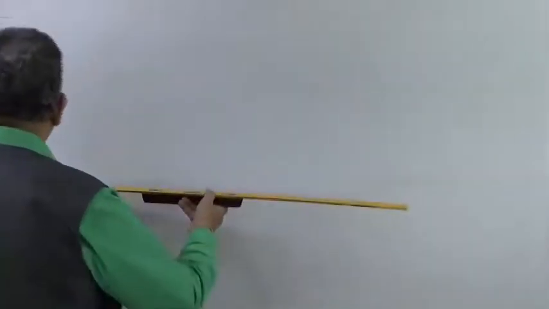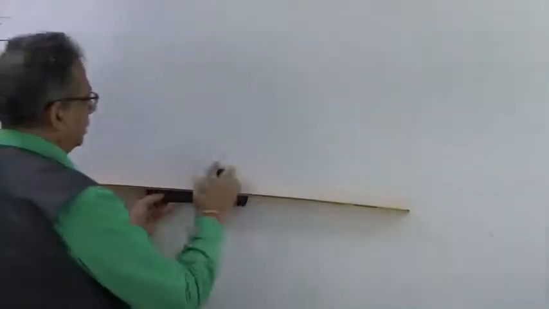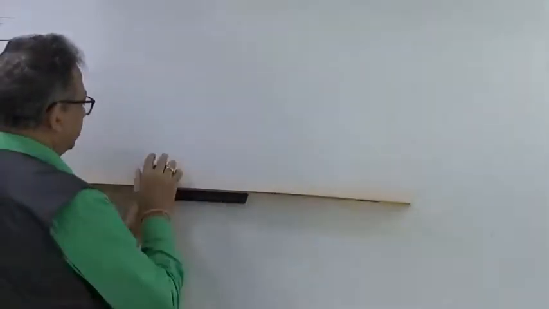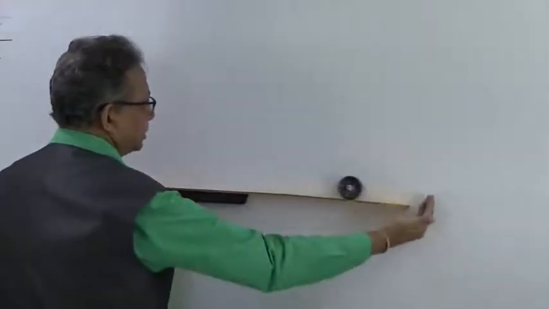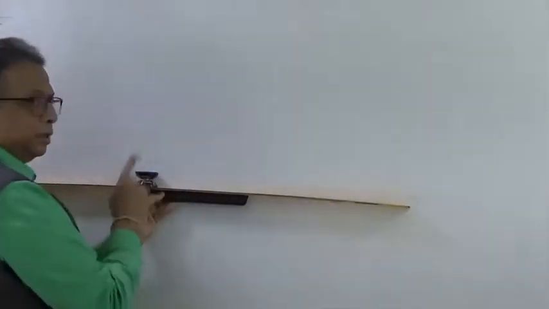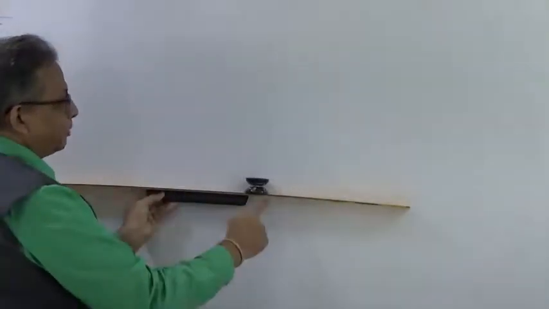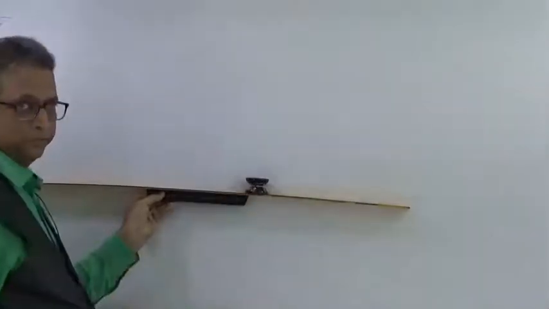Maybe I will demonstrate again with the same material. If I am rolling this and giving it a small jerk, it is traveling a larger distance. Now the same body, the same mass, the same material, I am giving it a jerk, it has just traveled from here to here and then it has stopped, right?